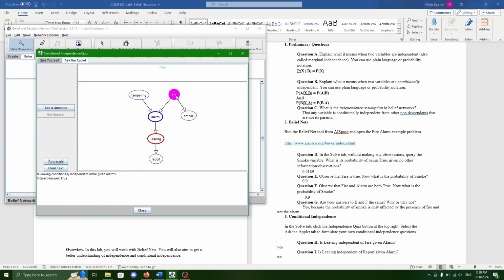Leaving is independent of fire given alarm because leaving and alarm are conditionally independent from fire. Next question, is leaving independent of report given alarm? The answer is not independent of report, as this is a descendant of leaving, so it is not a part of the independence assumption of belief networks.